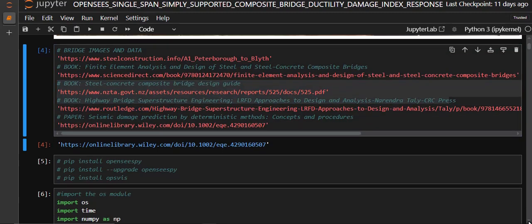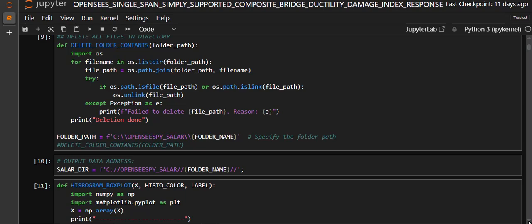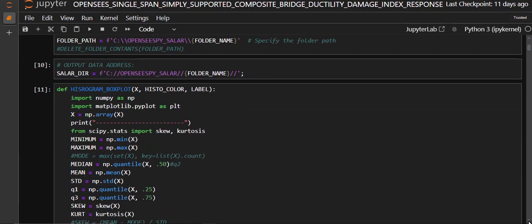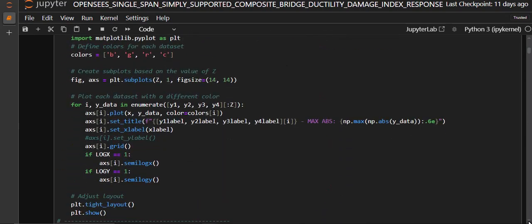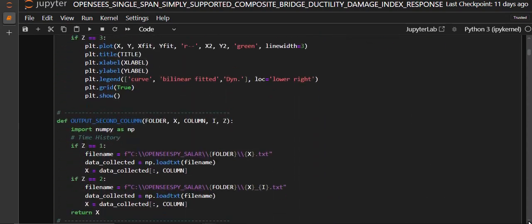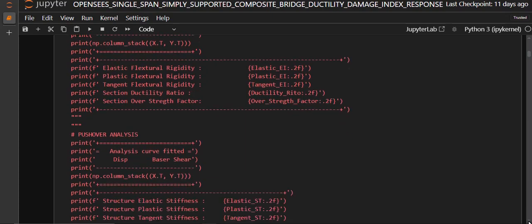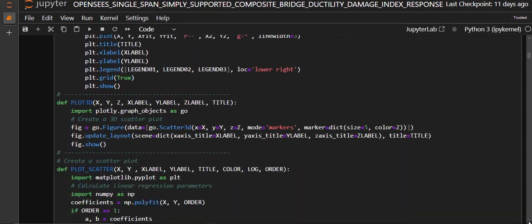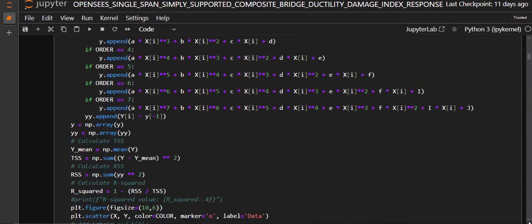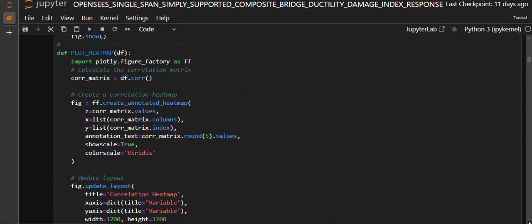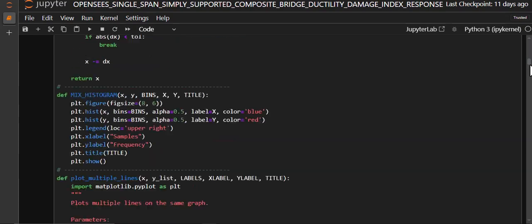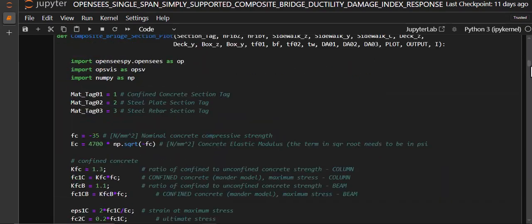And also I defined functions for outputting and plotting the data. This code is available on my GitHub, and you can download it and change it with your own. So let's see.